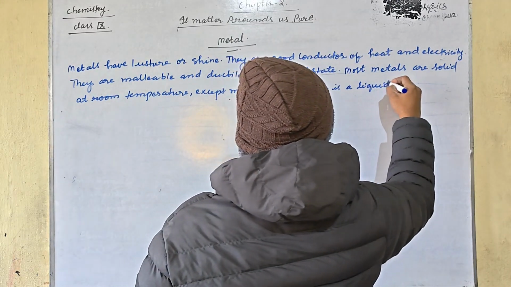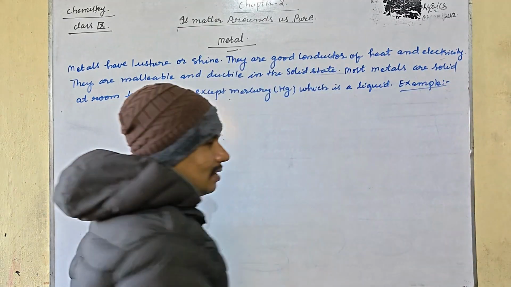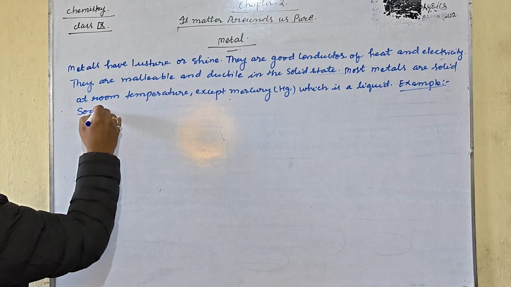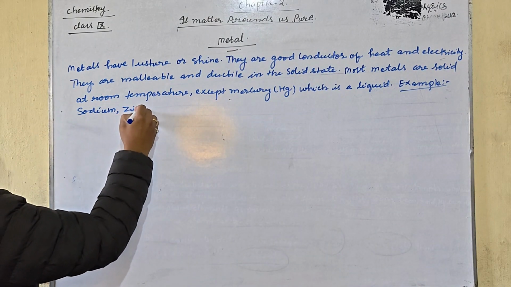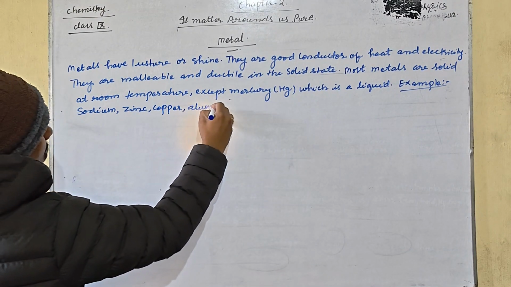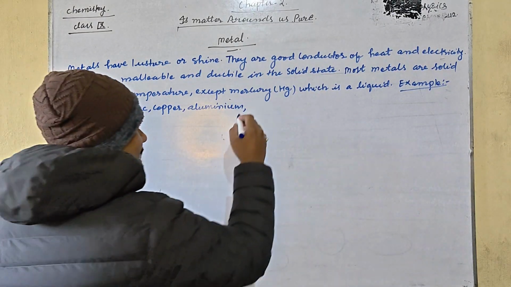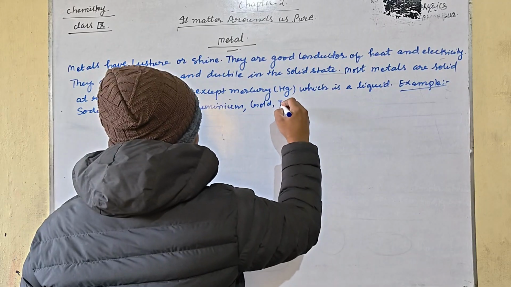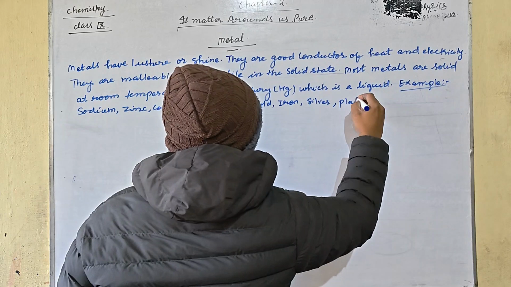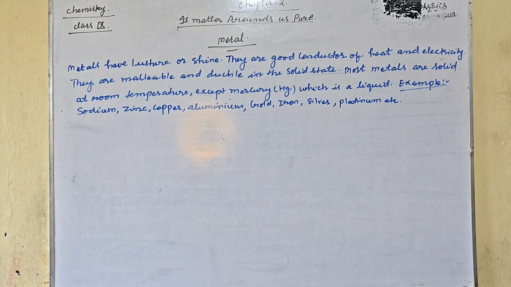What are the examples of metals? We are going to understand the examples of metals also. Such as sodium, zinc, copper, aluminium, gold, iron, silver, platinum, etc.